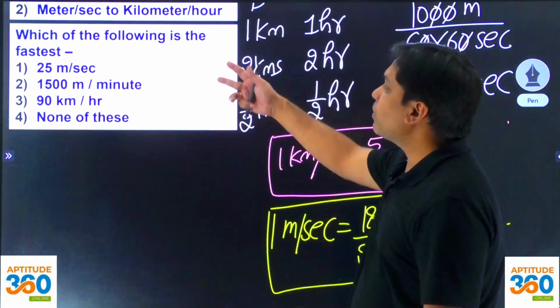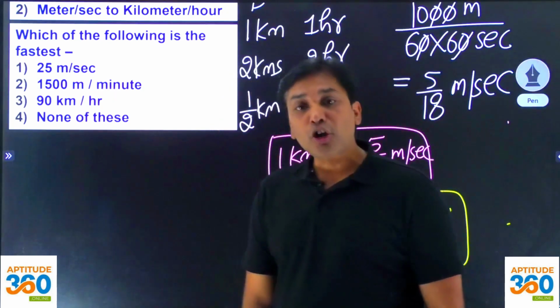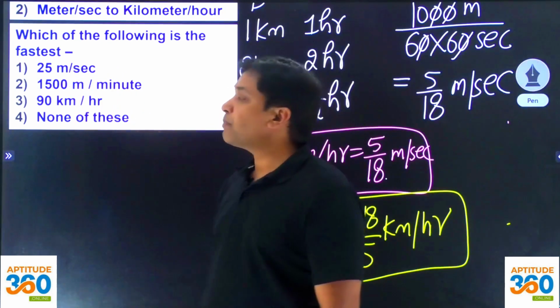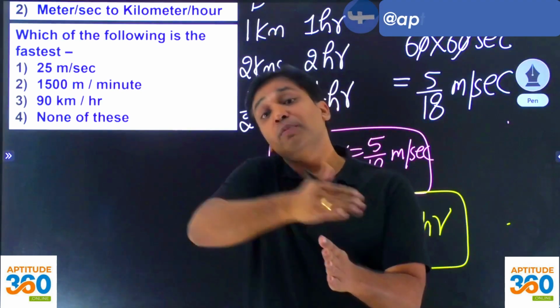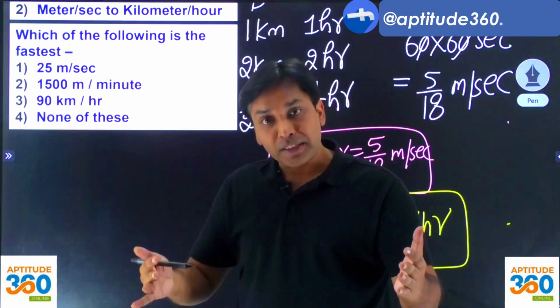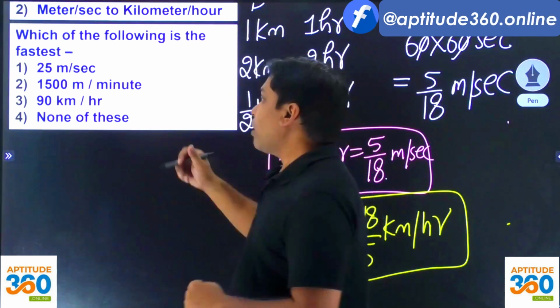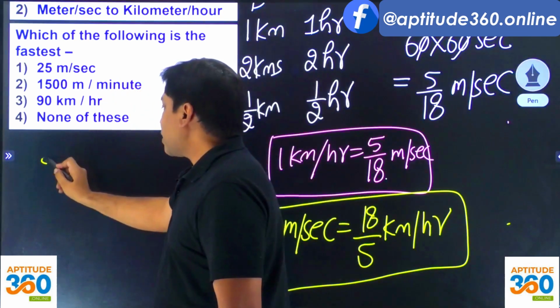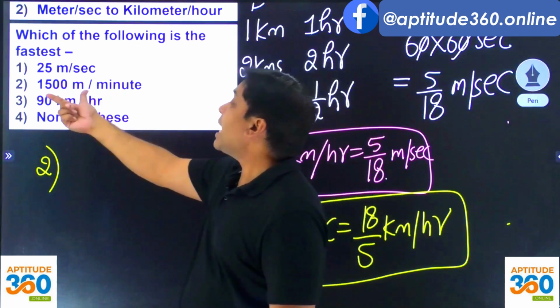Now what is the problem out here? It says that which of the following is the fastest? The very first option, 25 meters per second. What is the meaning of saying 25 meters per second? In 1 second the object will be going 25 meters. In 2 seconds 50 meters. In 3 seconds 75 meters. It will be exactly like this.